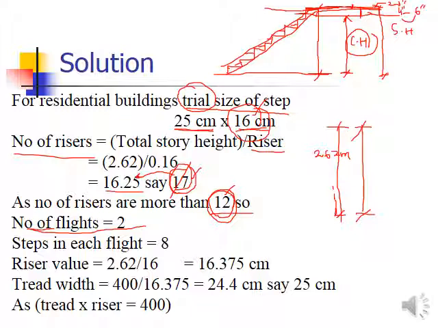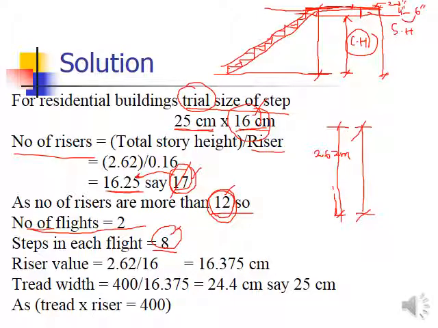Then the number of steps in each flight, if you are dividing it equally, will be 8. So 8 plus 8, 16. So 1 you can provide in either flight. Now revising the riser value, it will not be 16, because using 16 you divided the total story height and rounded up whatever number came. Now with this actual number of steps, you have to revise the riser value again by dividing by the number of steps.